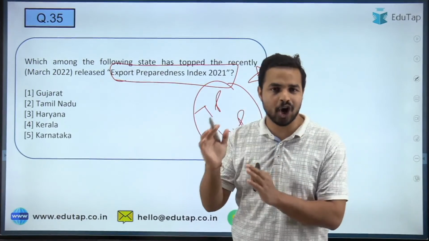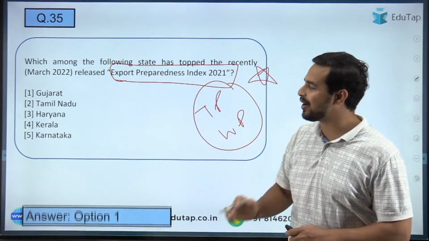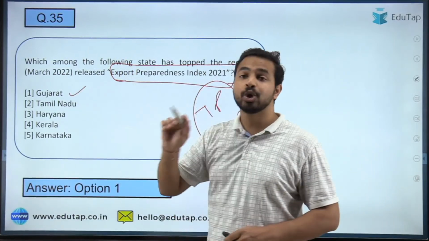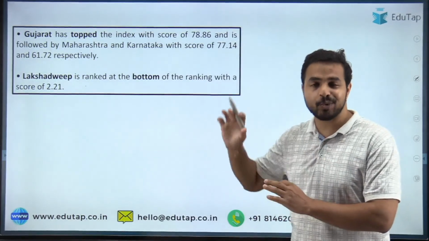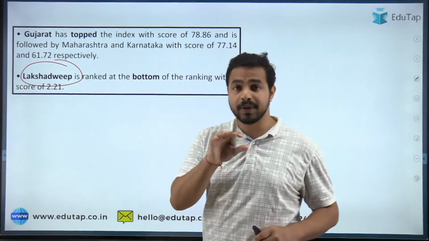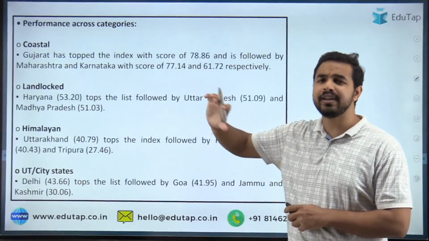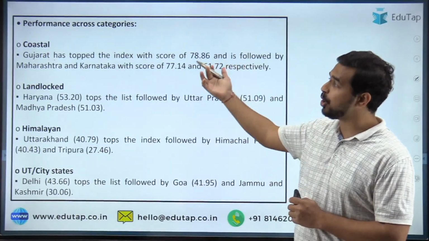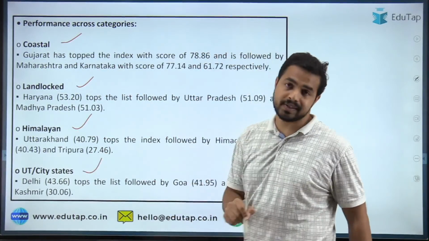The name of the state which has topped the Export Preparedness Index 2021, and absolutely right guys, the right answer is Gujarat. And the worst performer, at the bottom of this index, was Lakshadweep. So we have done this, but this report also divides the Indian states and UTs across various categories. For example, you can see here there are coastal, landlocked, Himalayan, and UT and city states.